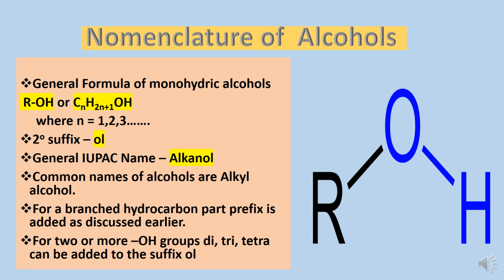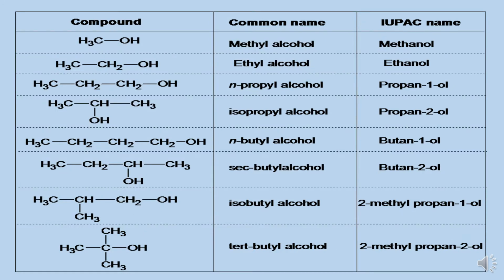For alcohols, secondary suffix used is ol and general IUPAC name is alkanol. Common names of alcohols are alkyl alcohols, and for a branched hydrocarbon part, prefixes are added as we have already discussed in previous videos. Whenever one or more substituents are attached with the main parent chain, then their names are added in alphabetical order as prefix. And if an organic compound contains two or more OH groups, then di, tri or tetra can be added as a suffix. Let us see few examples of monohydric alcohols having one OH group.